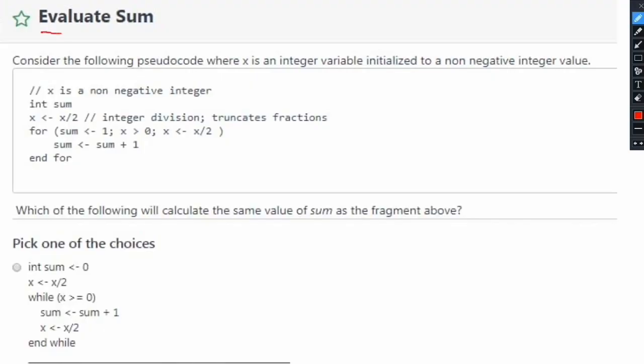Alright, so let us look at the first question now. The name of the question is Evaluate Sum. The problem statement is: consider the following pseudocode where x is an integer variable initialized to a non-negative integer value.